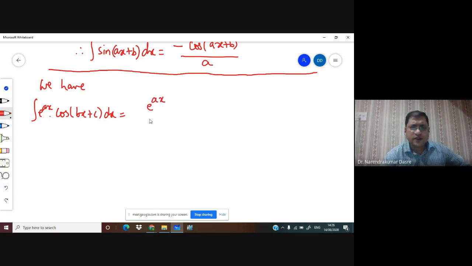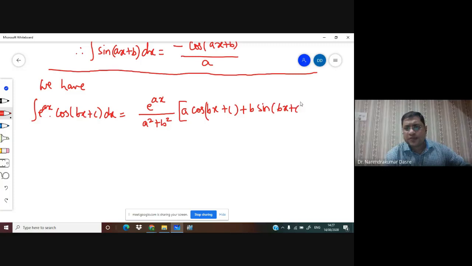So we get e raised to ax upon a square plus b square, and we have here a cos of bx plus c plus b sine of bx plus c. This is what you will be having. And if you have limits here, this term will also be included in the limits.